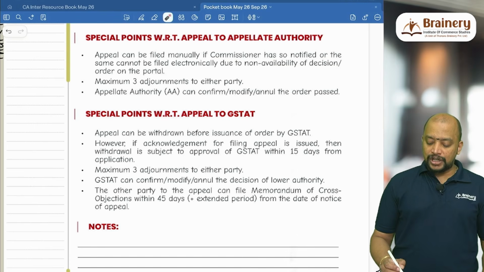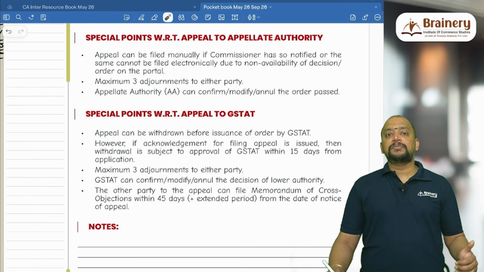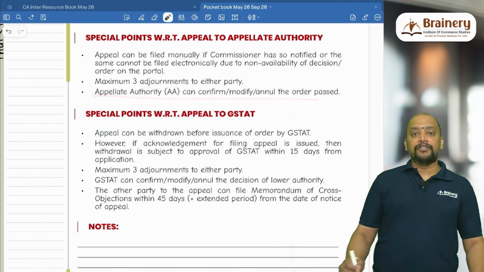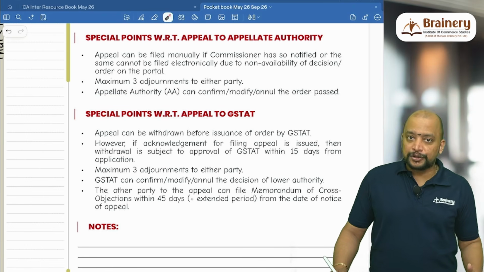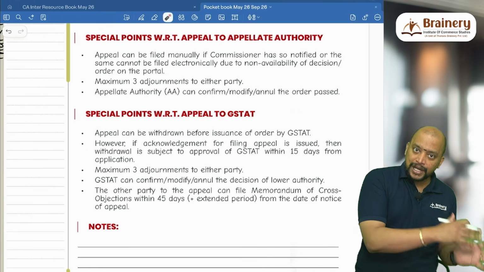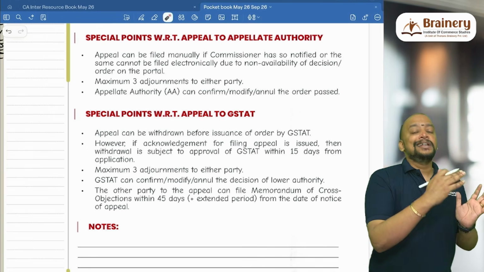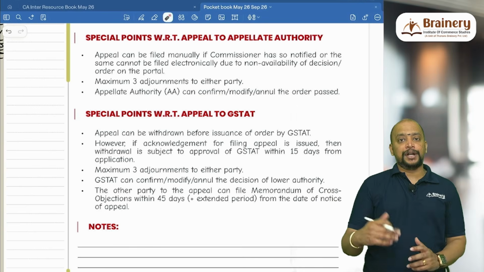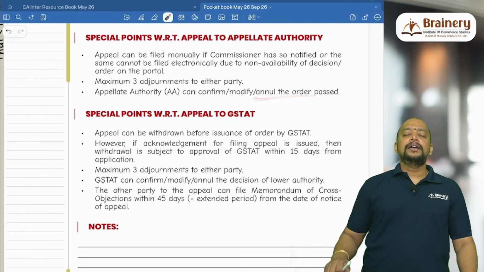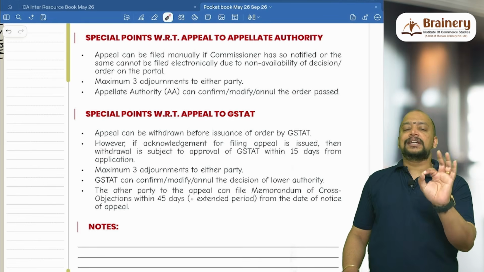And how many adjournments will be given? Maximum 3 adjournments will be given to each party. Whenever we go to the appellate authority, that is the first level appellate authority, they can confirm the lower adjudication order, whatever is given by the authority, or they can modify, either increase or decrease, or they can annul the order passed. But whenever they are increasing, keep that in mind.